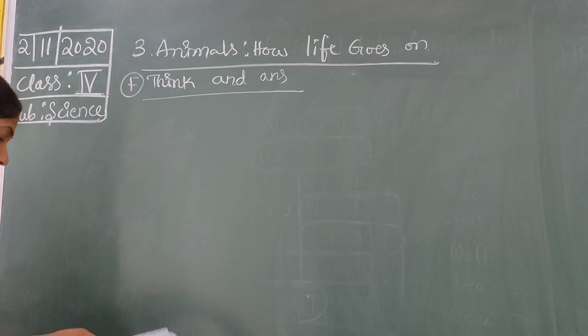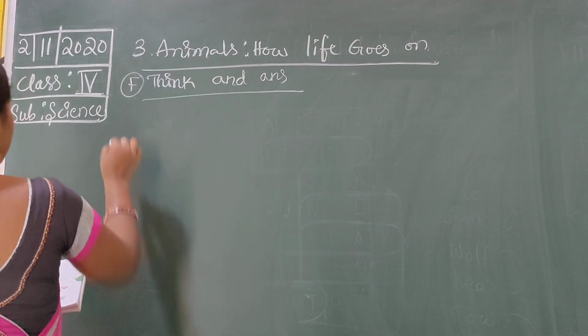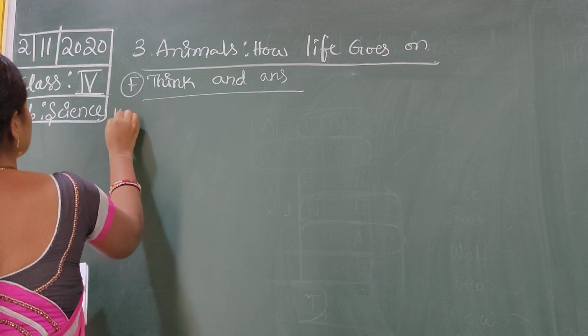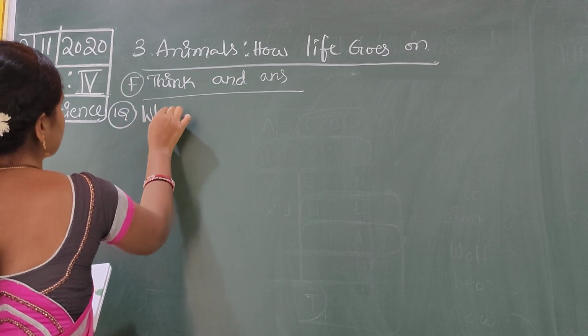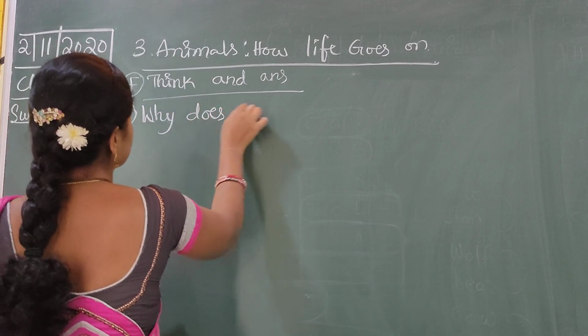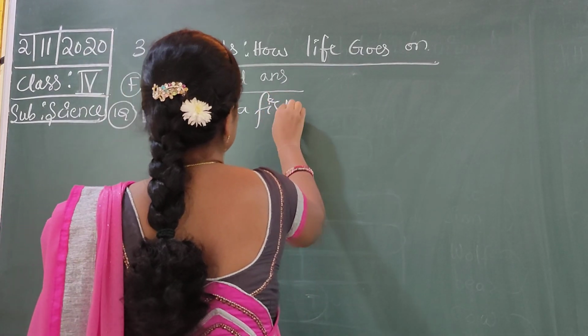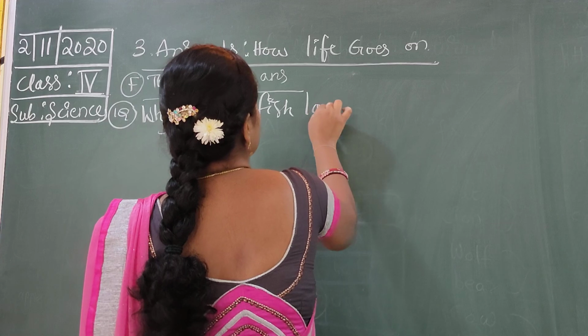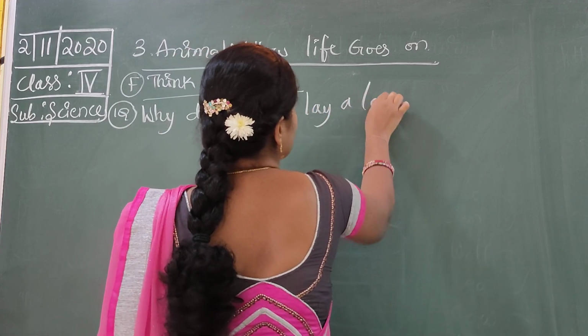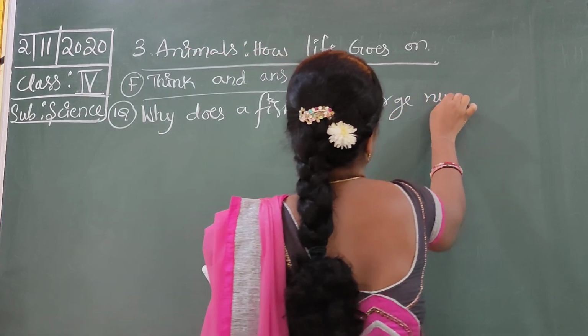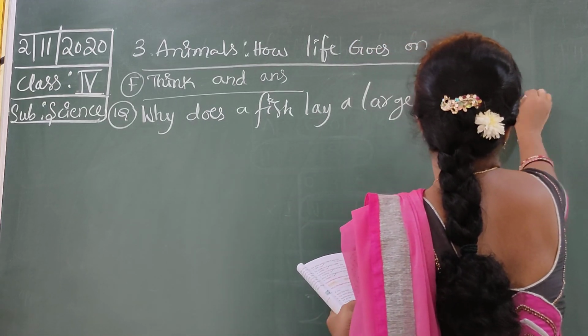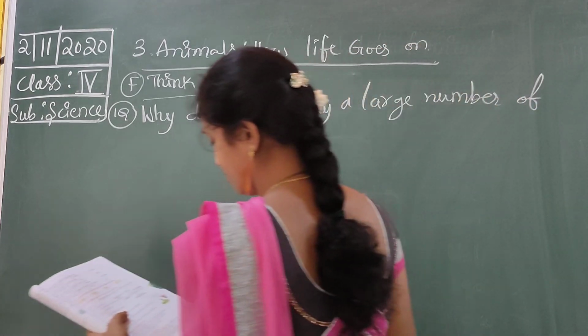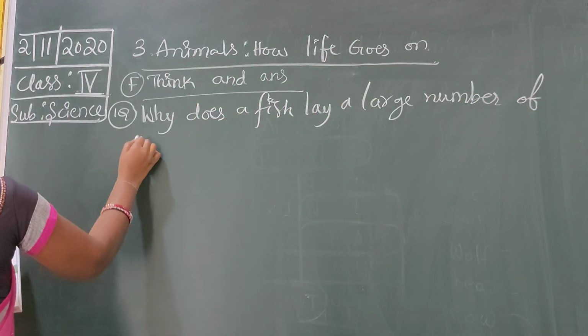Why does a fish lay a large number of eggs at a time?